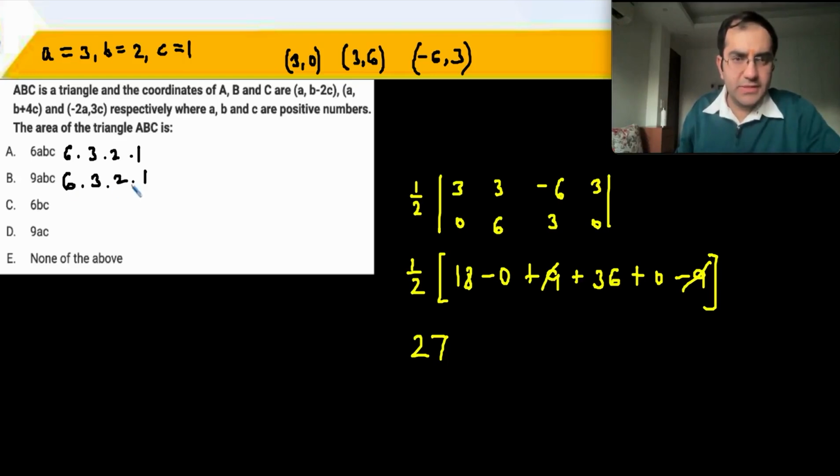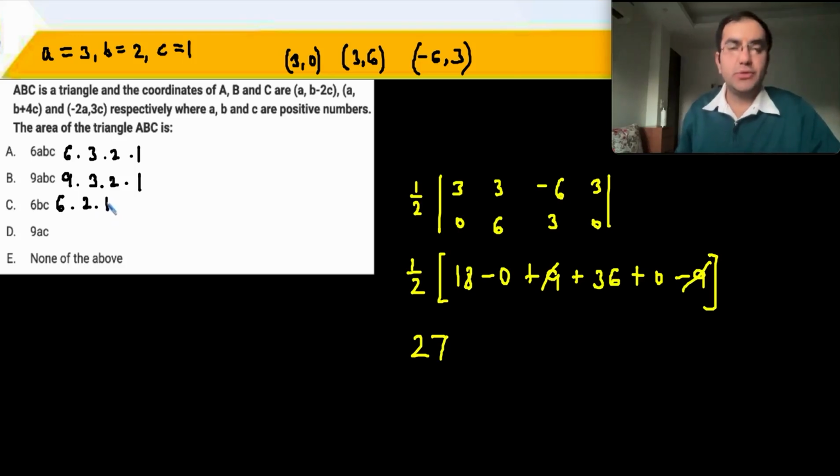9 into 3 into 2 into 1, and that is a 54. C part is 6 into B2 into C1. You get 6 2s are 12, and 9AC, that's 9 into 3, 27 into 2, into 1 and 27.